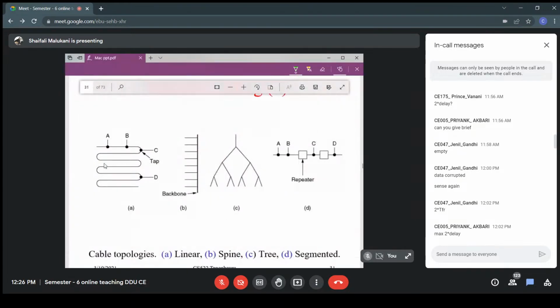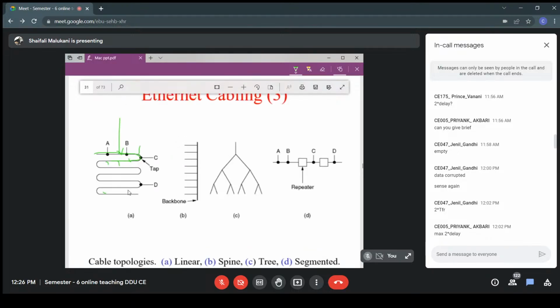Suppose you are in a room with computers connected, and you want to pass your cable in this manner so that all the computers are connected everywhere. If you want this type of topology, thin cable will be suitable. With thick cable you cannot make this type of curvature.